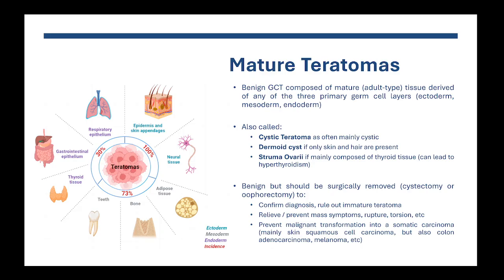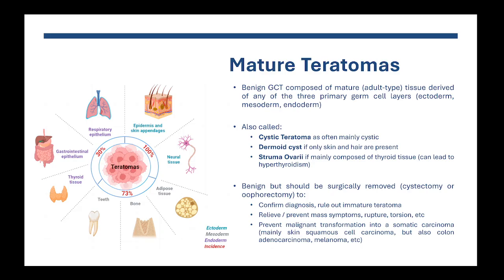So mature teratomas are benign, but it's best to surgically remove them either by cystectomy or oophorectomy. The reasons are, first, to confirm the diagnosis and to exclude the possibility of an immature teratoma, which is a malignant tumor. Also, surgical excision allows for relieving or preventing mass symptoms, or rupture or torsion of the lesion. And finally, rarely, mature teratomas can eventually transform into a somatic carcinoma if they are left in the patient for multiple years.